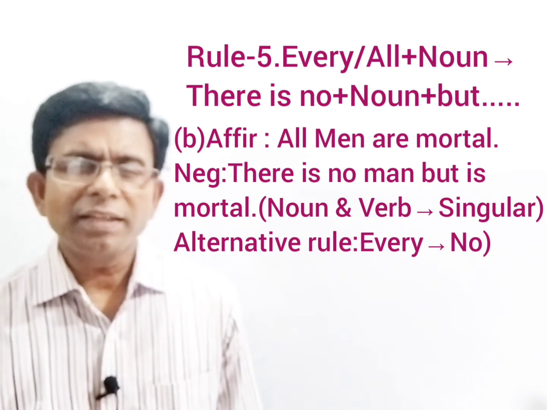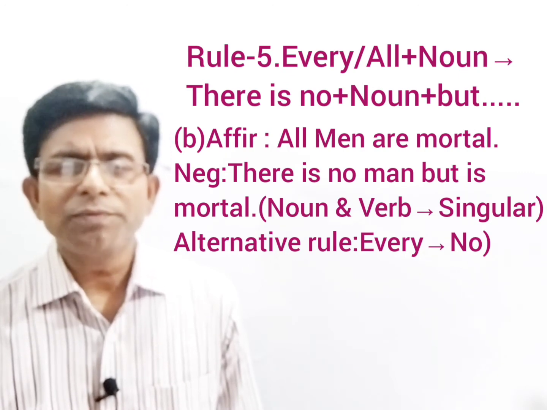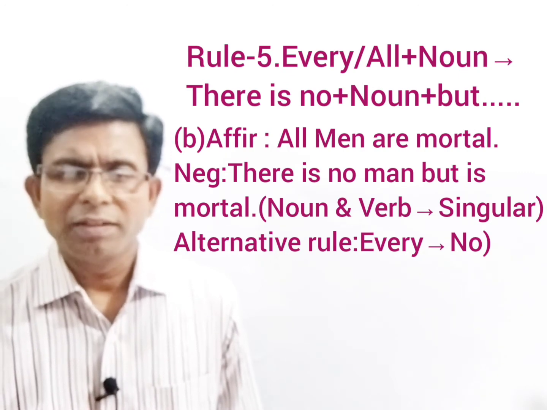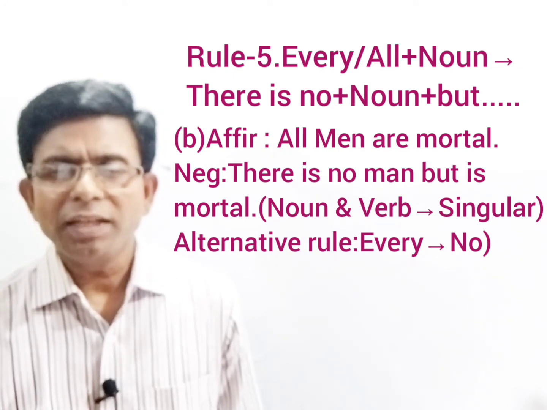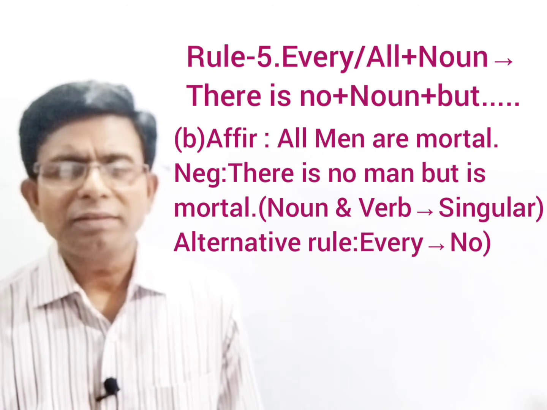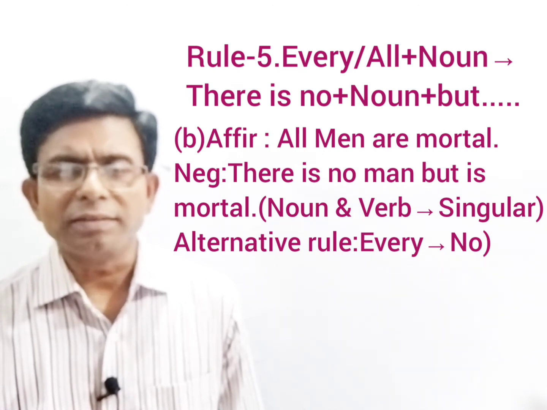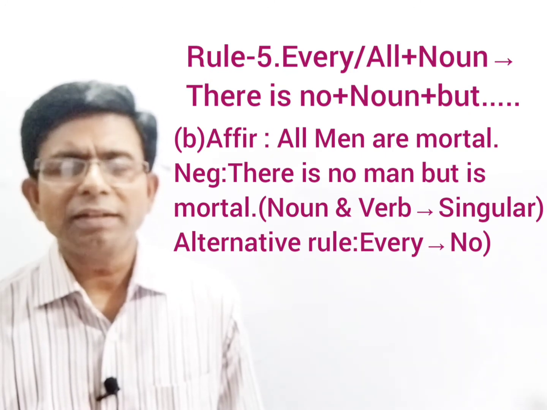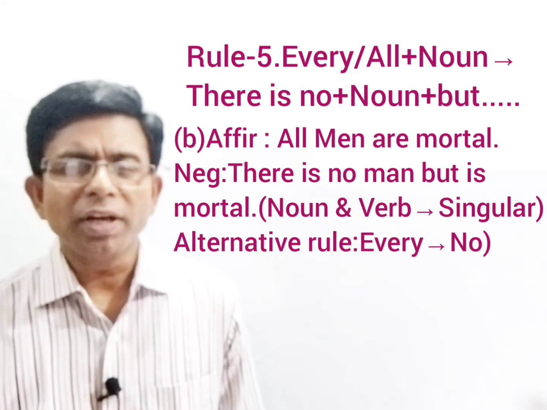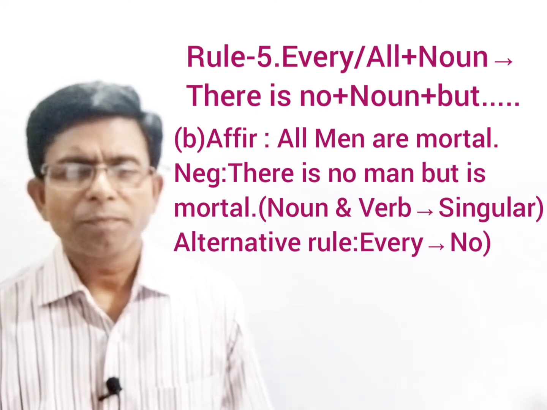In the affirmative sentence, there is given all men and the verb in plural form, are. As you are using there is no, then man in singular number, then but, then following man you have to write is. The verb will be in the singular number. So your answer is: there is no man but is mortal. Clear?